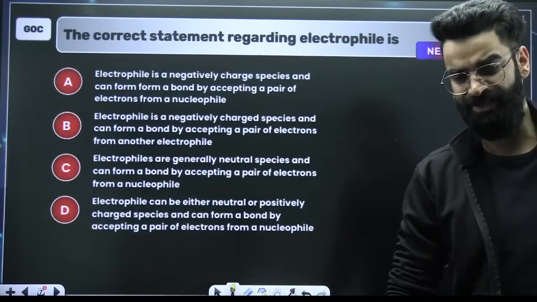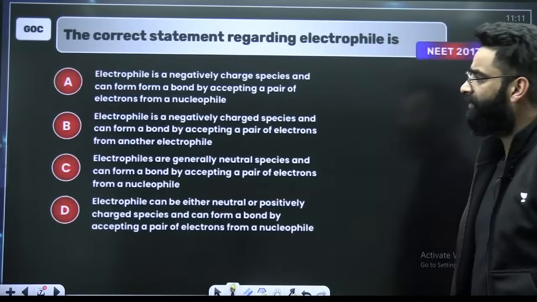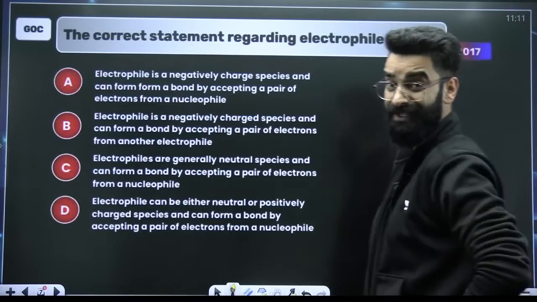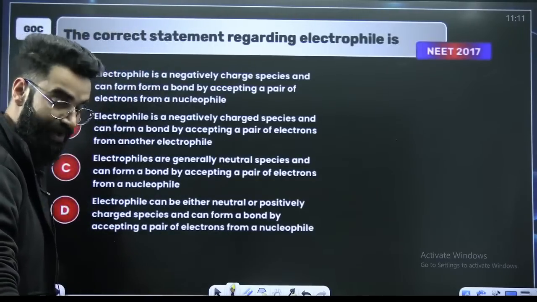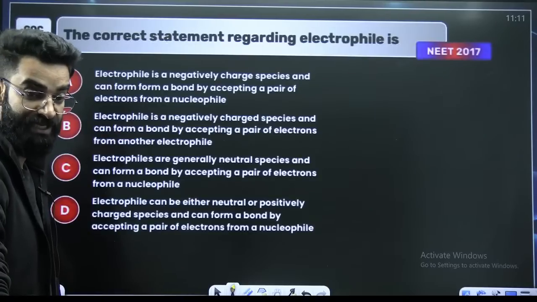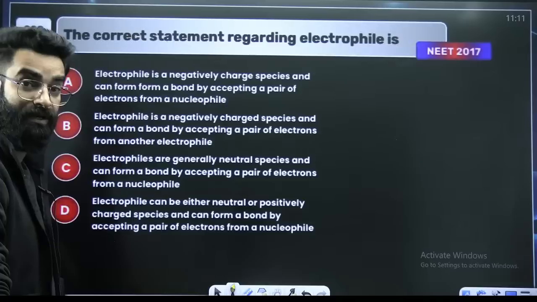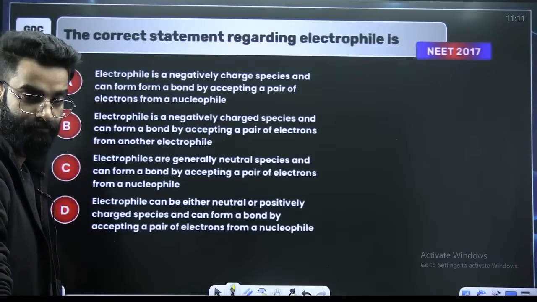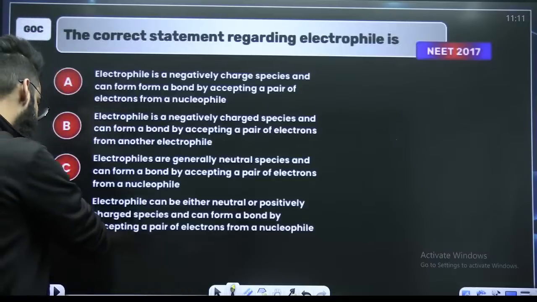Okay, quickly, what do you think about this particular question? The question has been asked in your NEET 2017. The correct statement regarding electrophile is, these are some definitions which are mentioned over here. You have to check which one is the correct statement about the electrophile. Electrophile, as per the name, is an electron-loving species. Quick, everybody. All of you are coming up with the correct answer. That is absolutely right. Wonderful, guys.